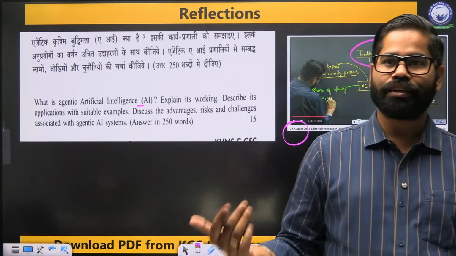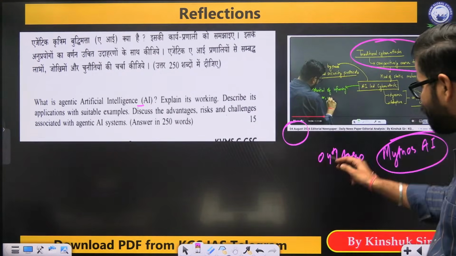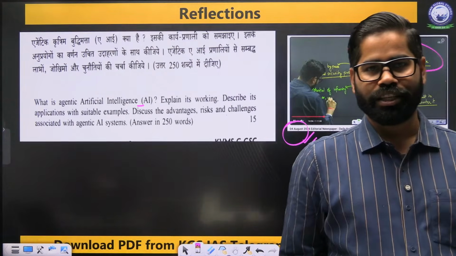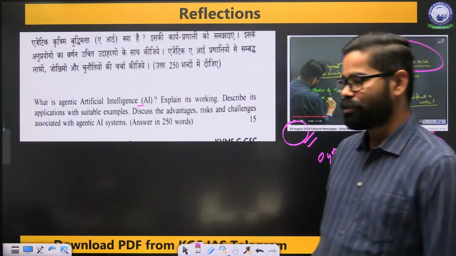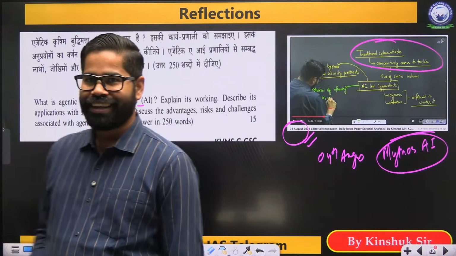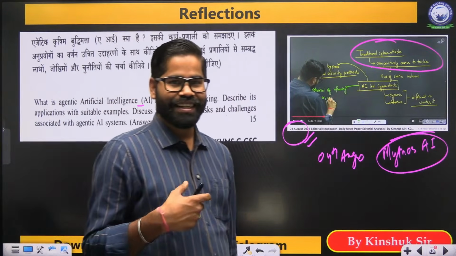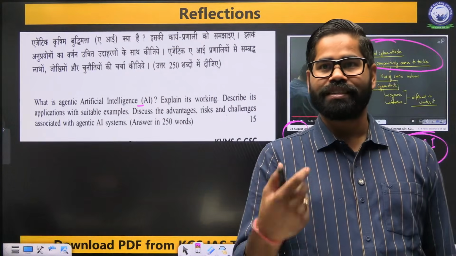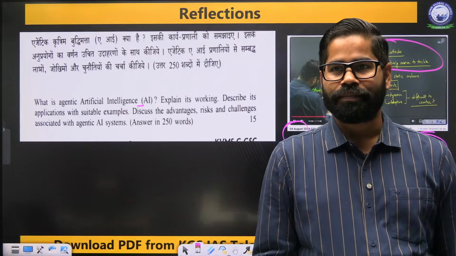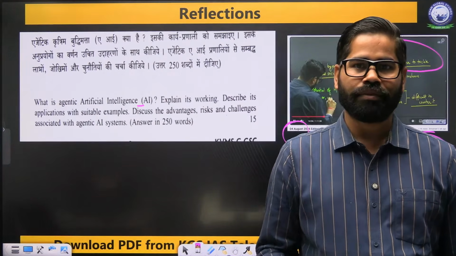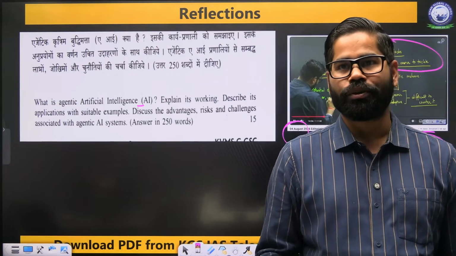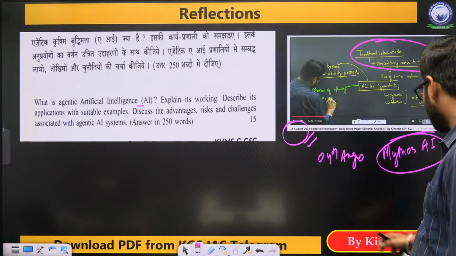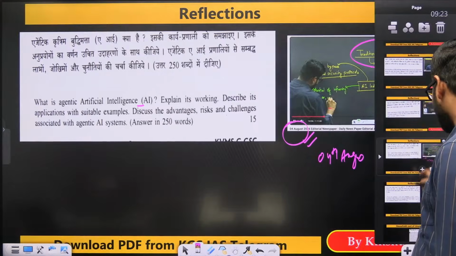In fact अगर आप उस दिन का नोट्स निकाल कर देखोगे, it is the session of 4th of August 2026. इस दिन का आप नोट्स निकाल कर देखो, you will find the agentic AI. I don't have to provide it. You can see it through the Telegram itself, that what is agentic AI. In fact, some of you have asked question also about this कि sir agentic AI क्या होता है. So that is also something which we have discussed.